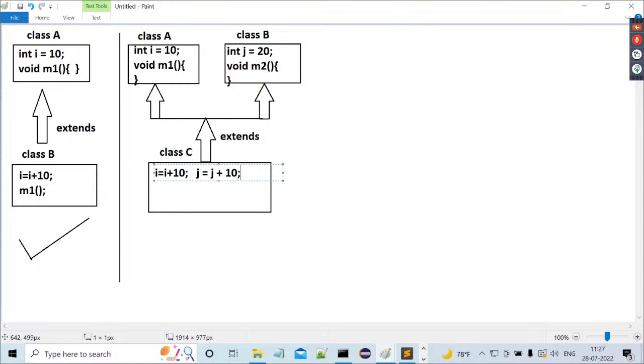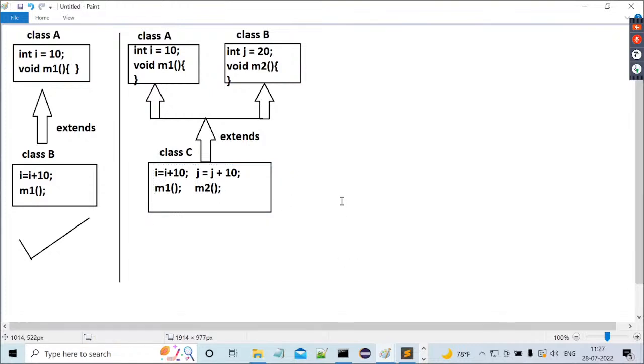This is reusability. Okay, fine. Next, the m1 method we are calling from superclass A, and the m2 method we are calling from superclass B. Now m1 and m2 methods are executed or not? Alright, sir, both the methods are executed. Now this is like what? Multiple inheritance. Yes, sir. All of you are getting clarity up to now?